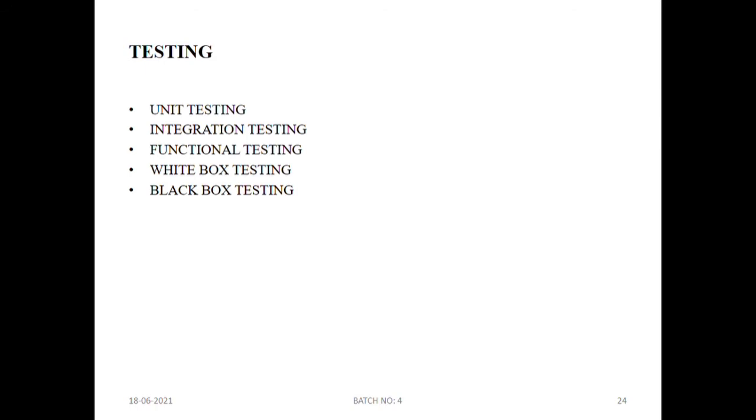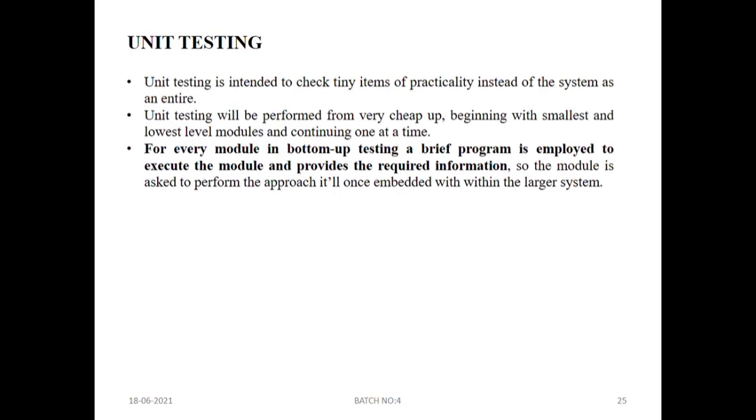I'm going to talk about types of testing. There are 5 testings mainly: unit testing, integration testing, functional testing, white box testing, and black box testing. Firstly, I'm going to talk about unit testing. In unit testing, we check the tiny items of functionality instead of the system as a whole, and this will be performed from the smallest, that is the lowest module, to the highest module, but only one at a time.